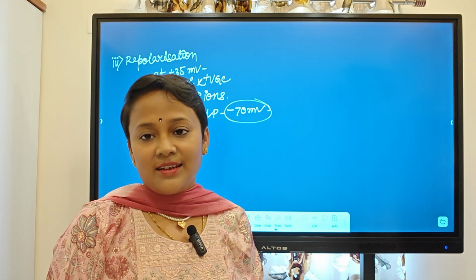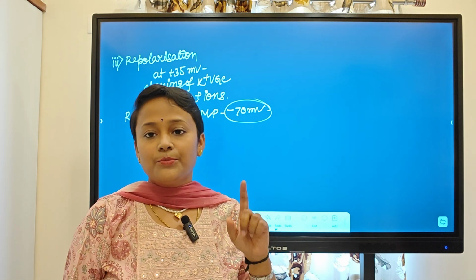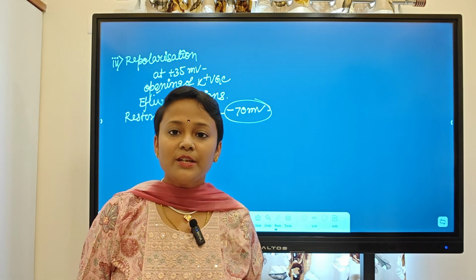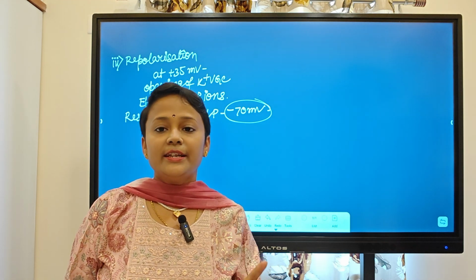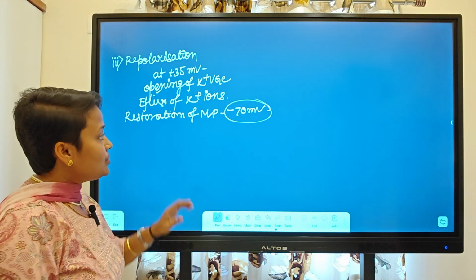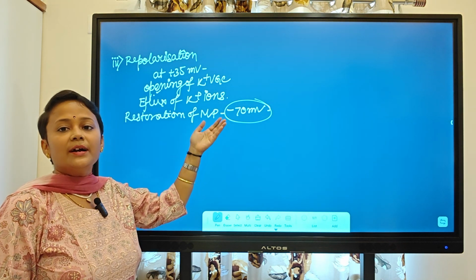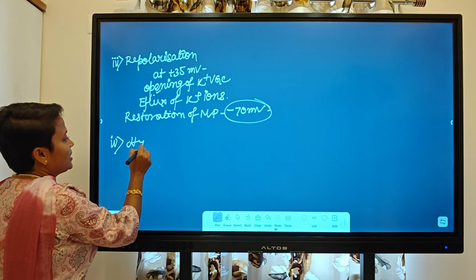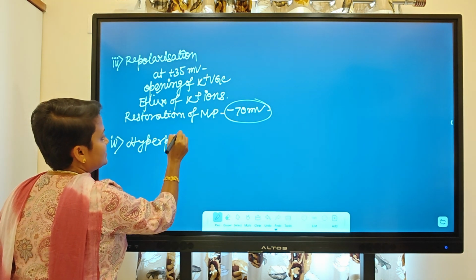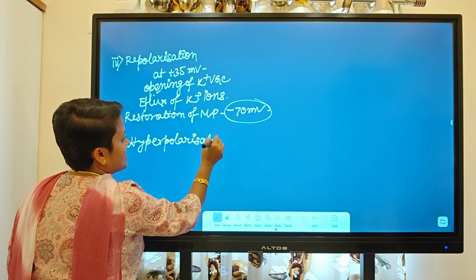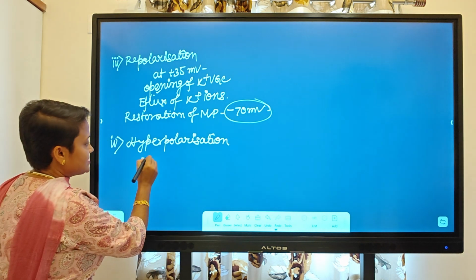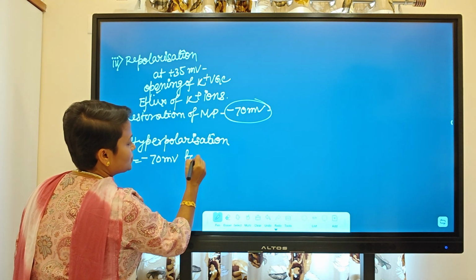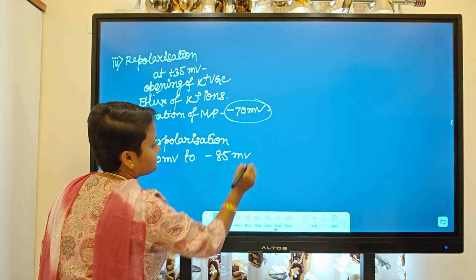But remember that at minus 70 millivolt, the potassium voltage gated ion channel will not close. So when will it close? It will close at minus 85 millivolt, right? So the membrane potential will go beyond minus 70 millivolt, and that stage is called hyperpolarization. Hyperpolarization means the membrane potential goes from minus 70 to minus 85 millivolt.